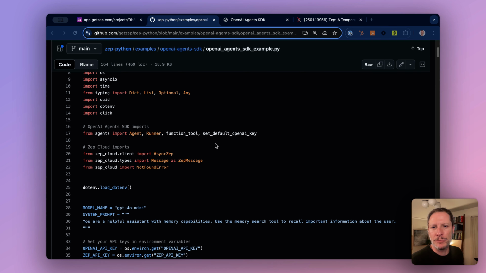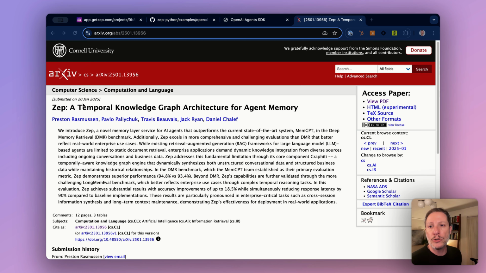I'm going to show you how I've built a memory agent using the new OpenAI Agents SDK, as well as Zep, which is a memory layer for AI agents built on top of a temporal knowledge graph. To learn more about Zep and its performance, you can read our recently published paper, which you will find on arXiv. In it, we demonstrate that Zep is the state-of-the-art in agent memory.